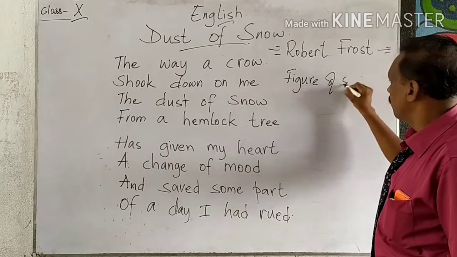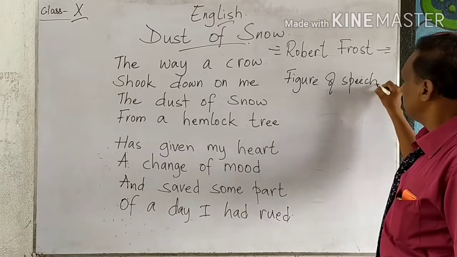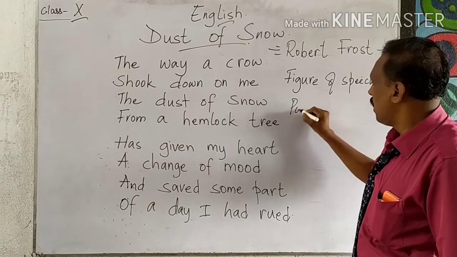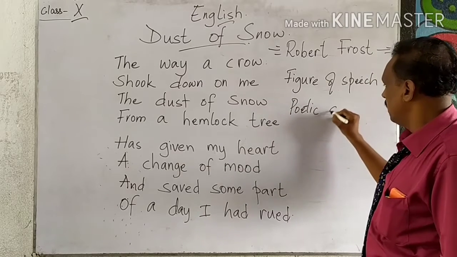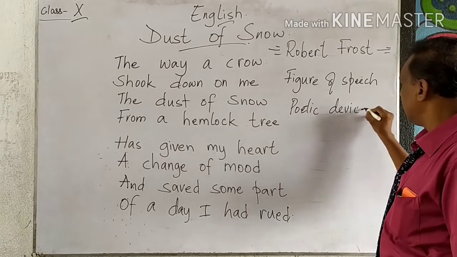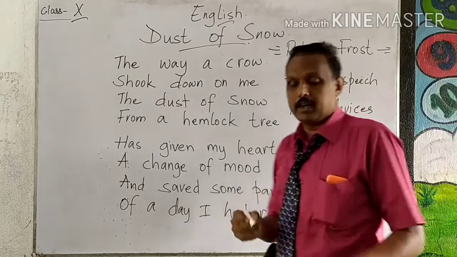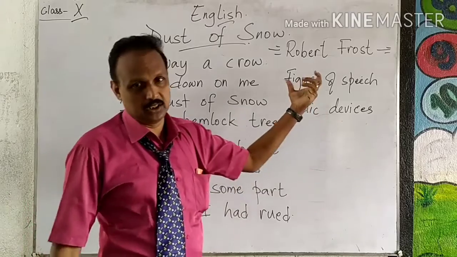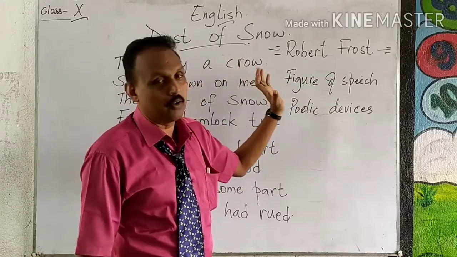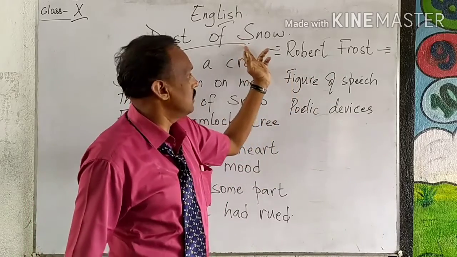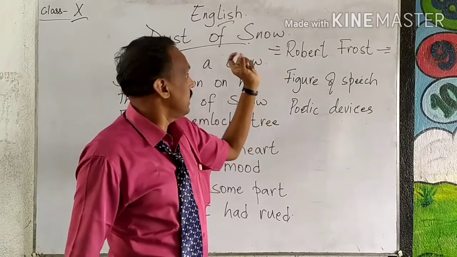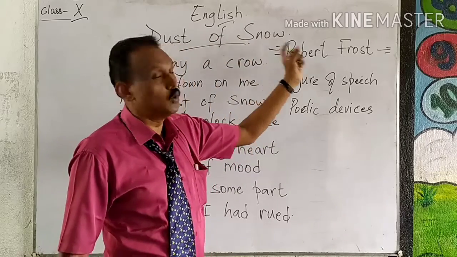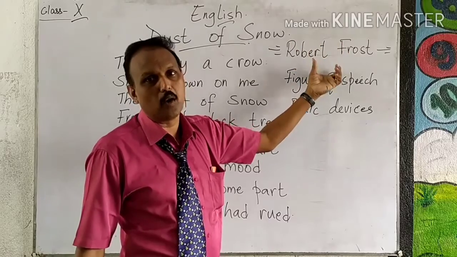What do you call that? Figure of speech, or we call it poetic devices. You might have heard about it in class 9 and all. Figure of speech or poetic devices, or we call them literary devices. When you are asked to write a summary of the poem, you have to write the title. It will be given in the question itself: write a summary of the poem Dust of Snow, written by Robert Frost.